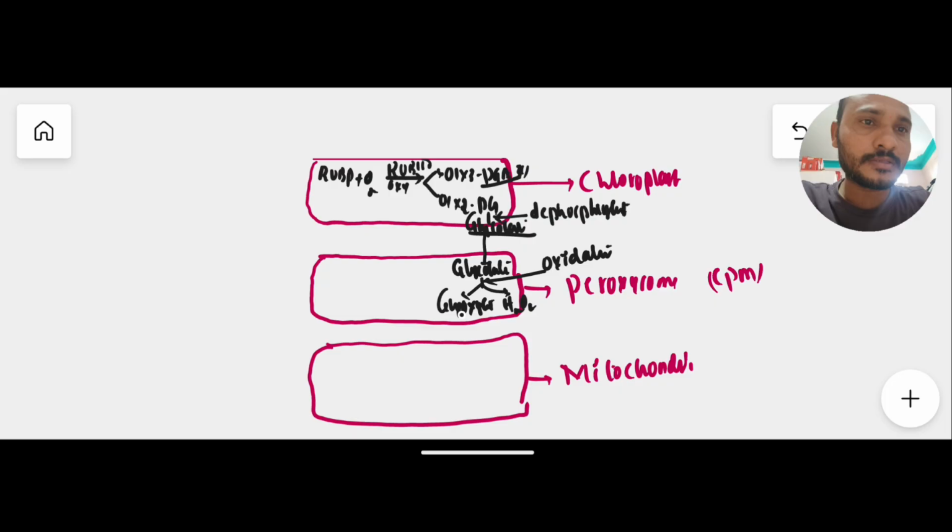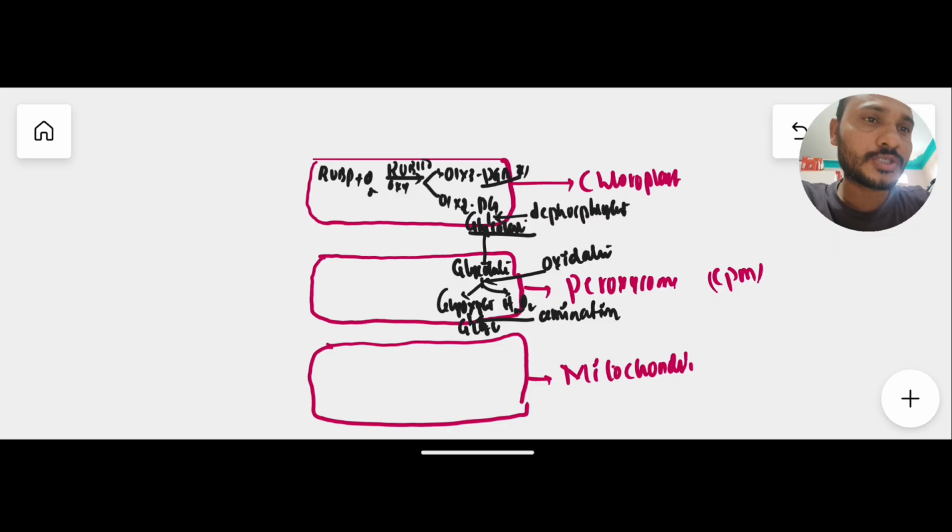Now coming to this glyoxylate, formed in peroxisome. This glyoxylate undergoes an amination process in peroxisome only, gaining an amino group, and then it results in the formation of glycine.